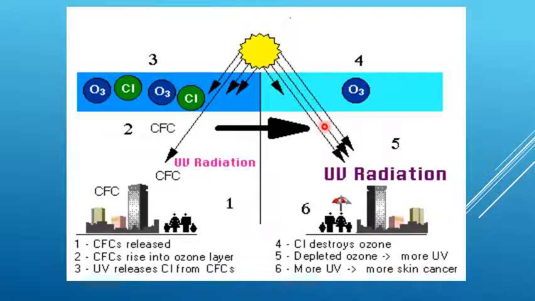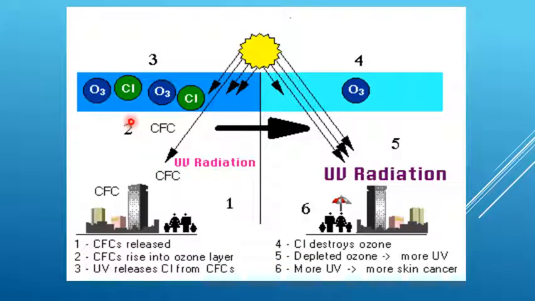So with this depleted ozone, more UV radiation reaches the earth's surface. Due to the release of more UV radiation, humans, aquatic life and the environment get affected. The main reason is that more UV radiation causes more skin cancer. So this is the ozone layer depletion.